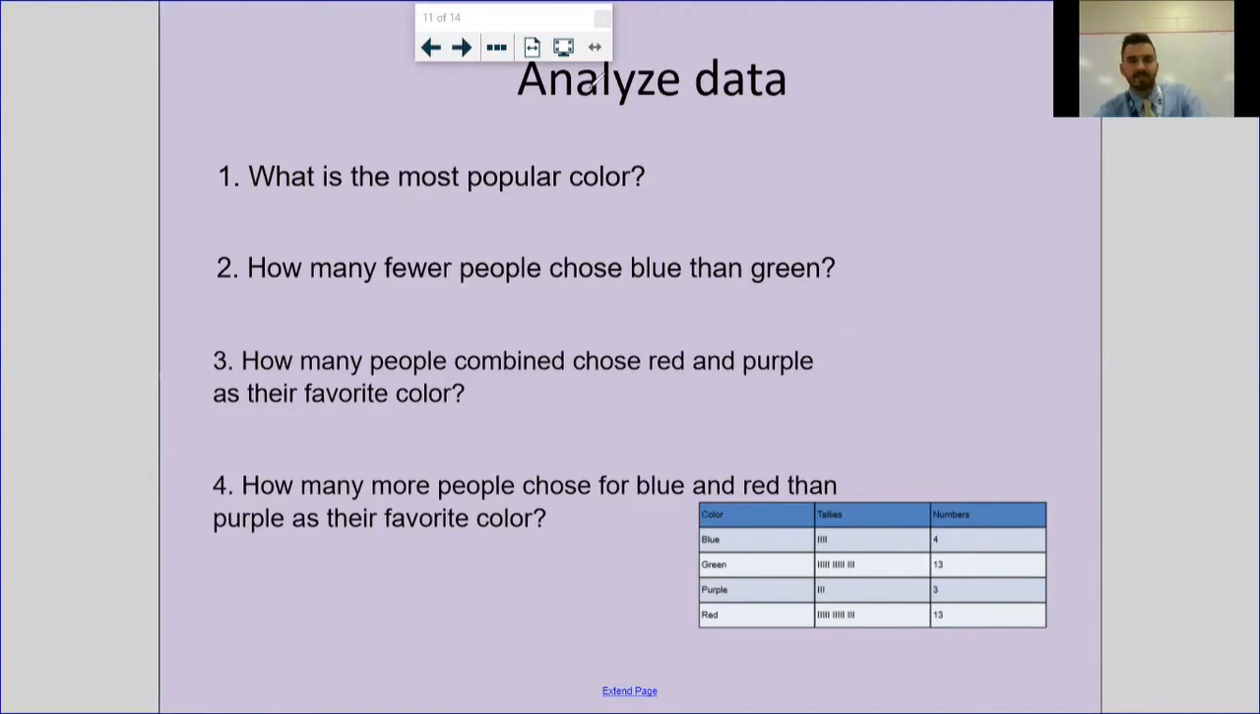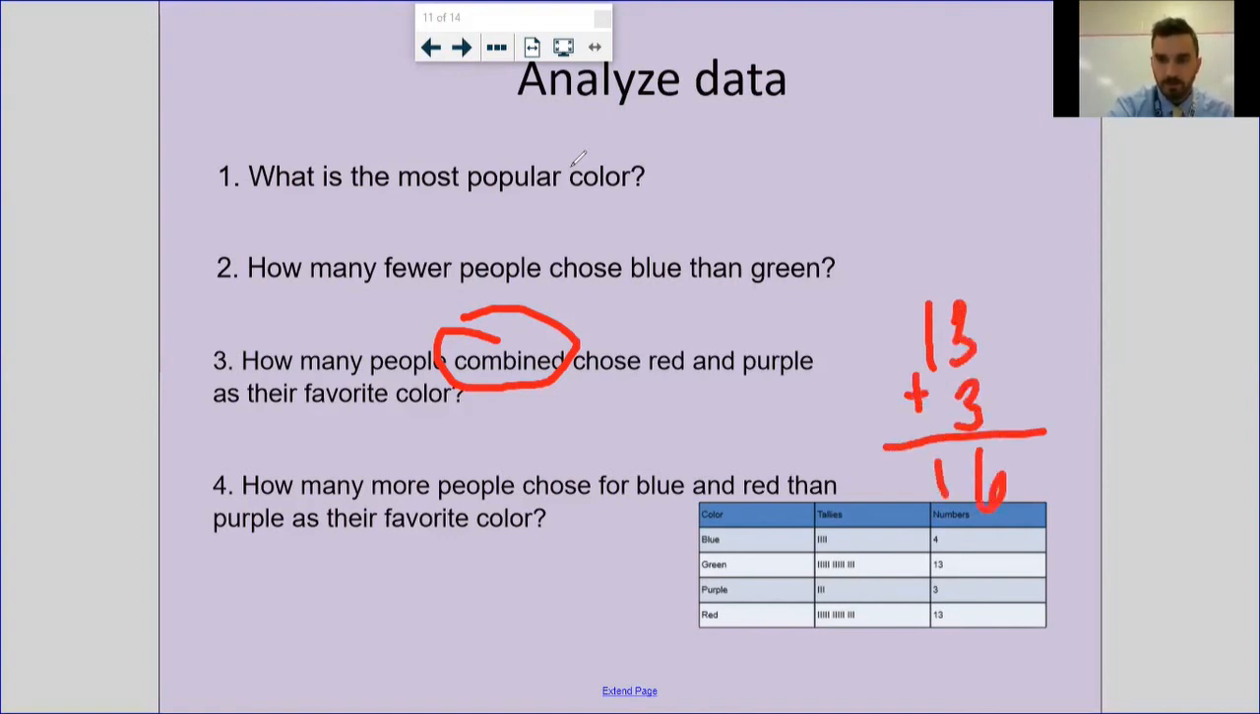All right, number 3 says how many people combined chose red and purple as their favorite color. So I'll give you a second to work on that. If you combined red, which is 13, and purple, which is 3, that would give you an answer of 16.